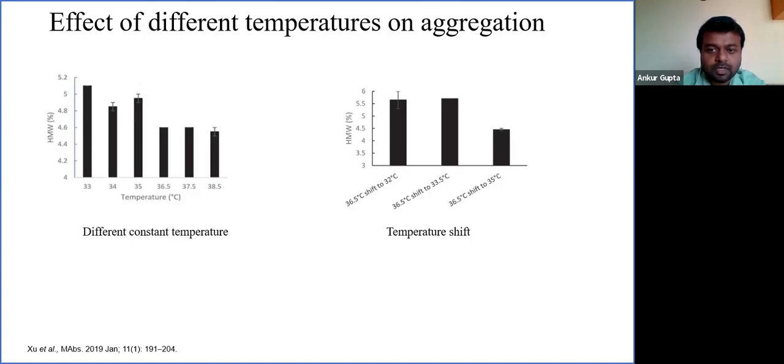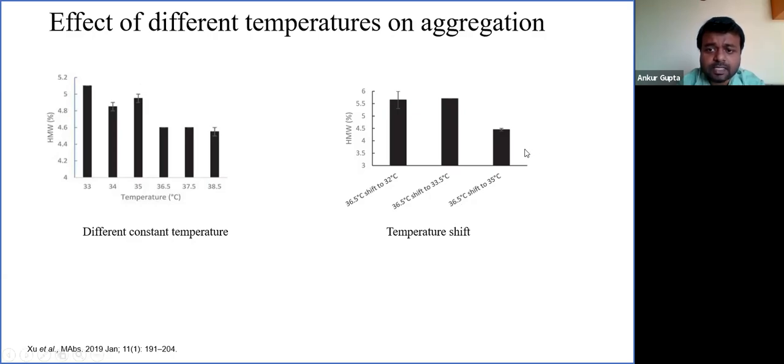But the objective here is to reduce the cell growth, so that most of the energy gets channelized toward protein production, and it also gives more time for post-translation modification. So here, if we see, during the culture duration, in between the culture, the temperature was reduced from 36.5 to 32. In the next set of experiments, it was reduced from 36.5 to 33.5, and in the third set, it was reduced from 36.5 to 35.